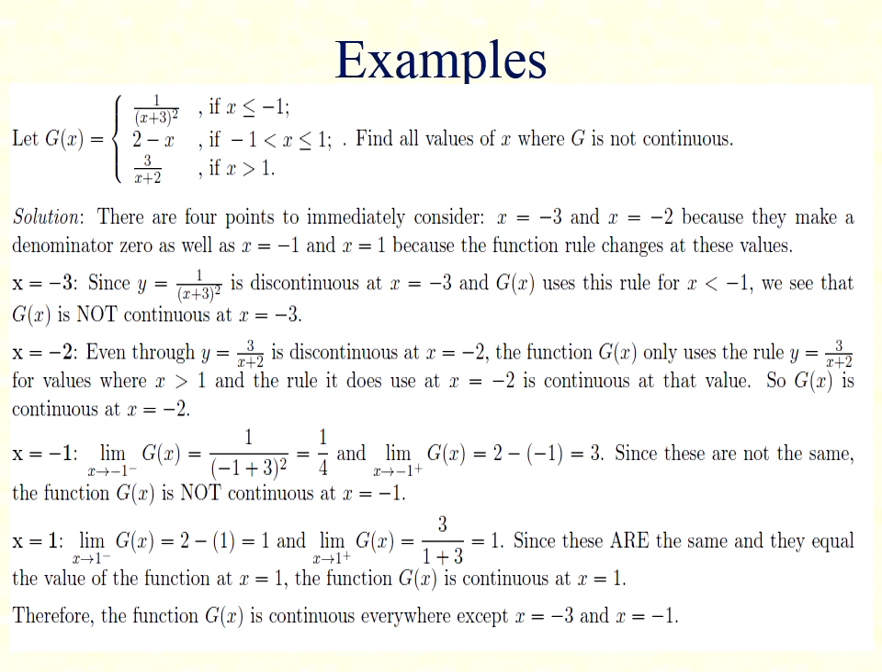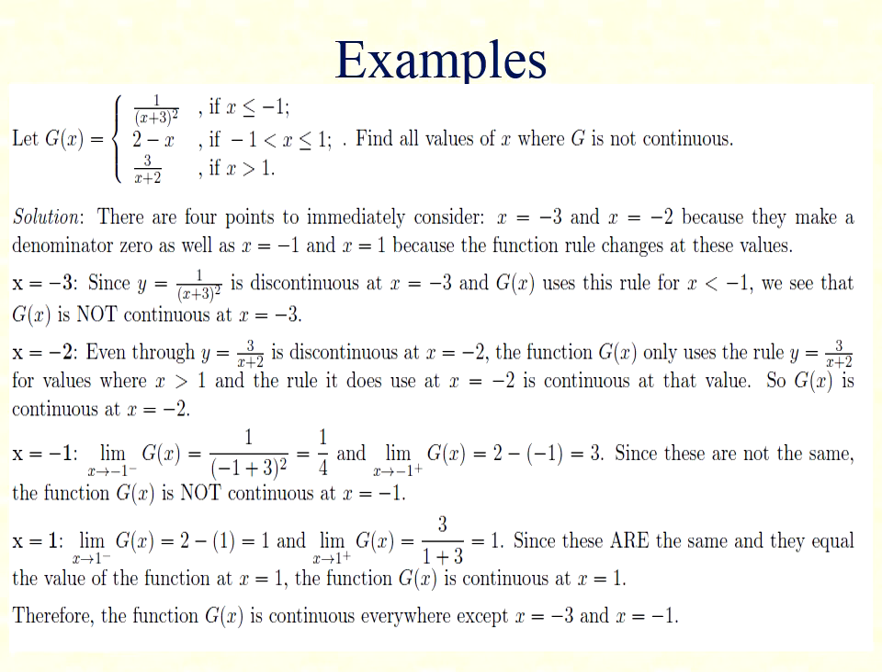Consider this example: g(x) equal to 1 by (x plus 3) whole square if x is less than or equal to minus 1, equal to 2 minus x if minus 1 is less than x, x less than or equal to 1, and equal to 3 by (x plus 2) when x is greater than 1. Find all the values of x where g is not continuous.